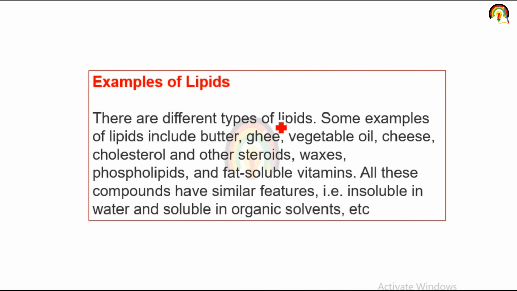Next is the examples of lipid. Examples are butter, ghee, vegetable oil, cheese and cholesterol. These are the examples.